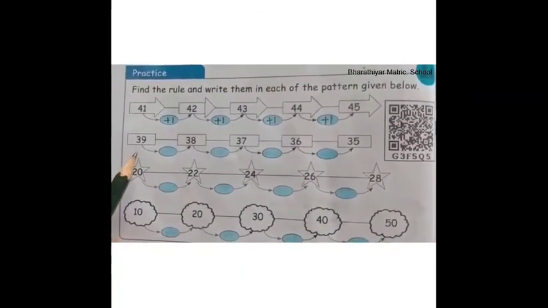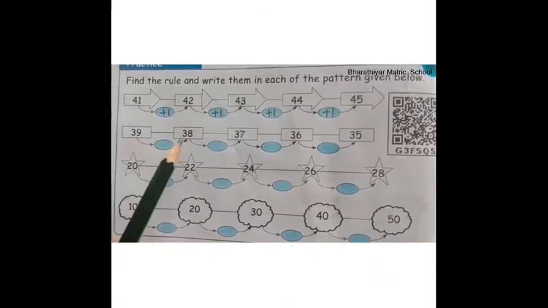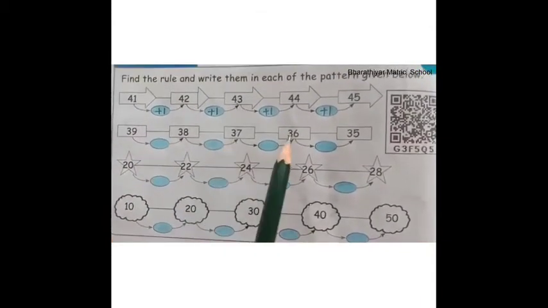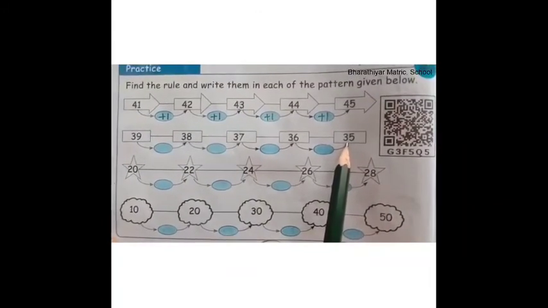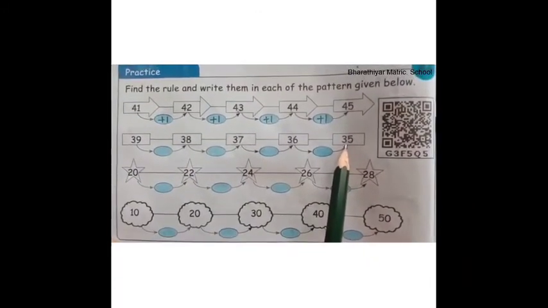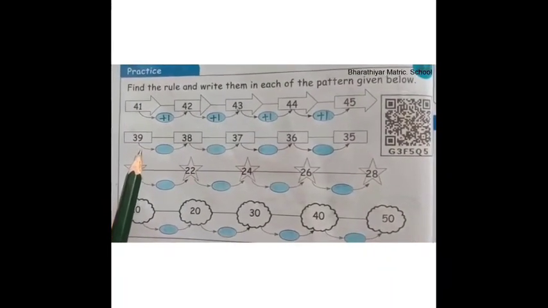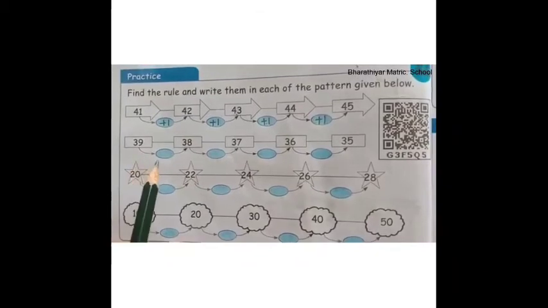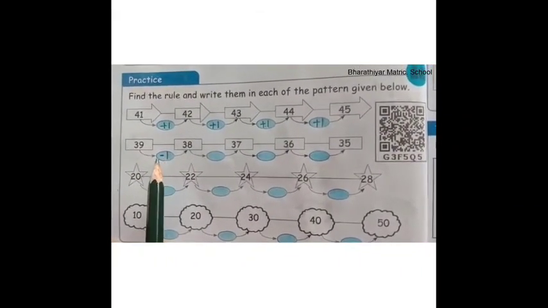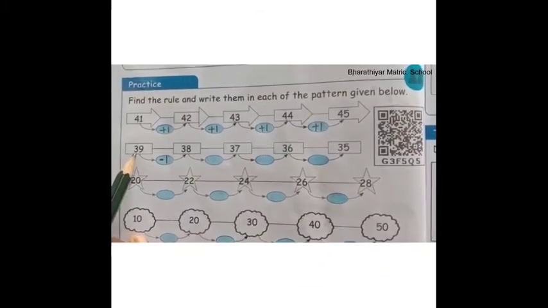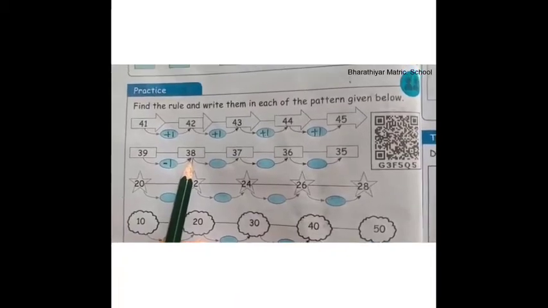Look at the second sum. First read the numbers. 39, 38, 37, 36, 35. Children, now tell me, which rule we have to follow for this? Yes, for this pattern we have to follow minus 1. Now check children, 39 minus 1 is equal to 38.